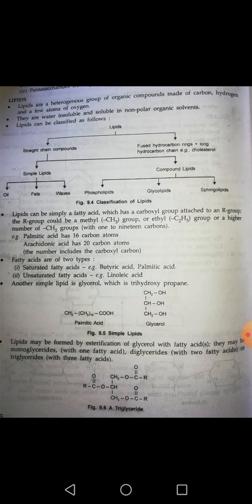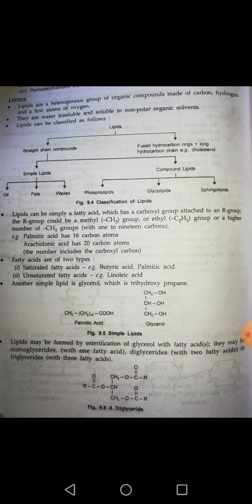As we were discussing biomicromolecules in my previous video in this series, today I will discuss another kind of biomicromolecule, and this is lipid. So, students, I want to tell you that lipids are a heterogeneous group of organic compounds. Means, lipids are composed of different types of organic compounds. For example, we can say that lipids are composed of carbon, hydrogen, and a few atoms of oxygen.